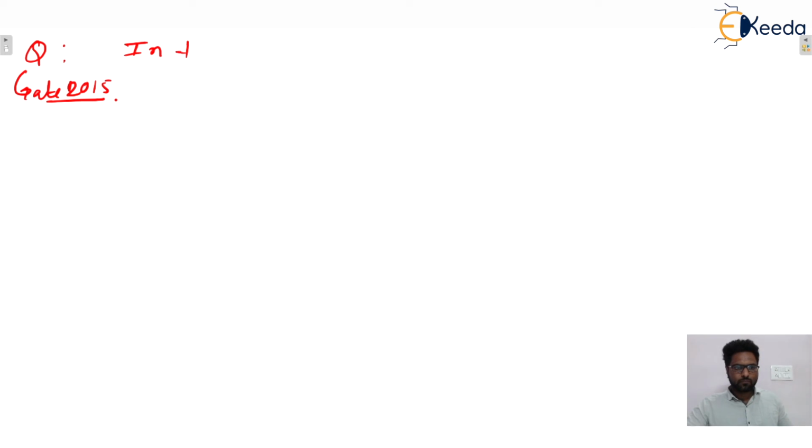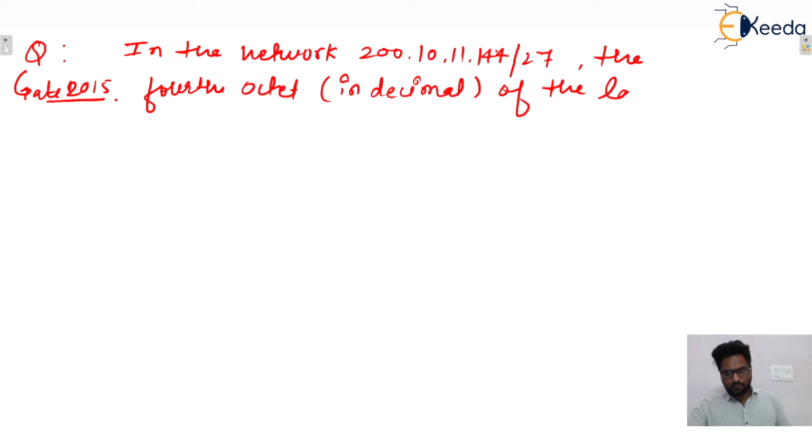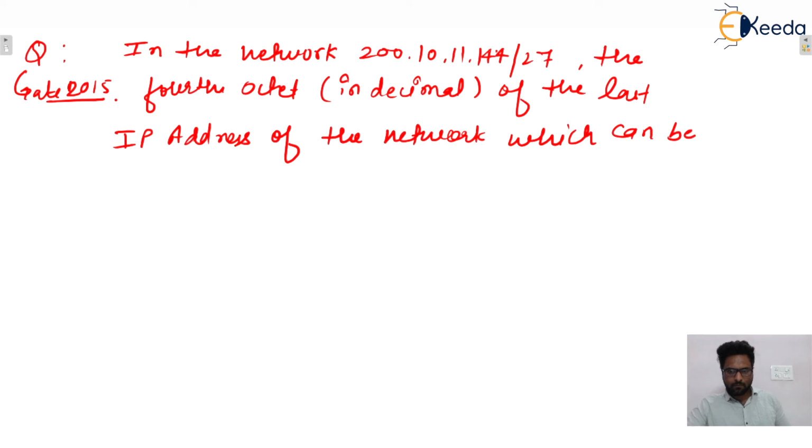In the network 200.10.11.144/27, the fourth octet in decimal of the last IP address of the network which can be assigned to a host is blank.